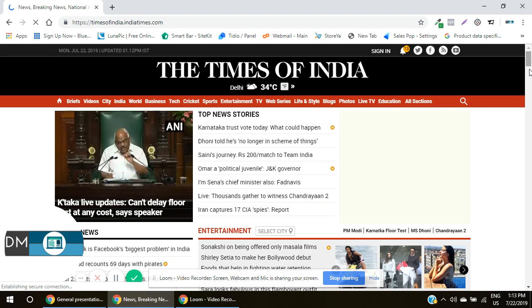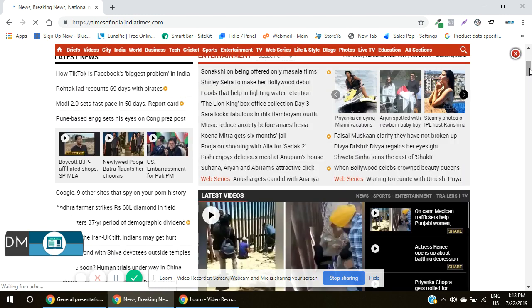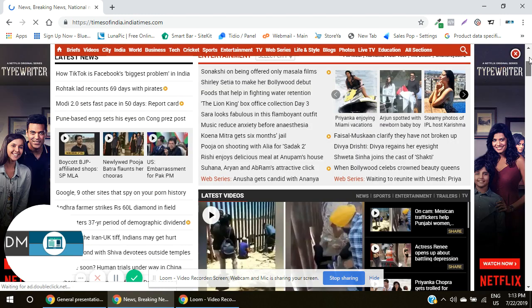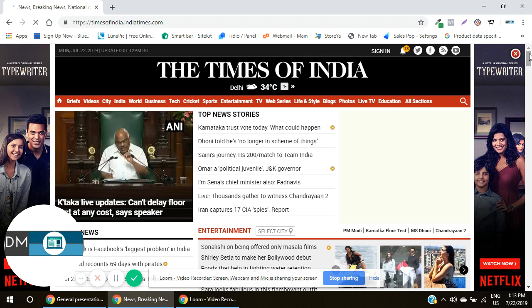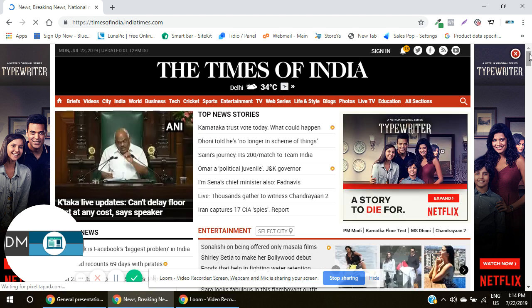Times of India is drawing some benefits, and it is making money out of showing these ads to the visitors. How? Because they have a lot of traffic. Times of India is a widely used website. People might be visiting this website, and Google knows it. So what they are doing is they are showing these ads to all the visitors who are coming onto their website, and they are making money.